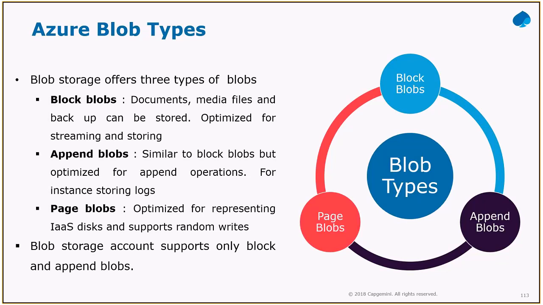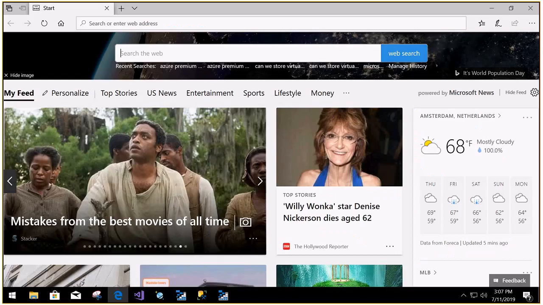So for example, let me show my virtual hard disk, which I have created in my Azure portal, portal.azure.com.